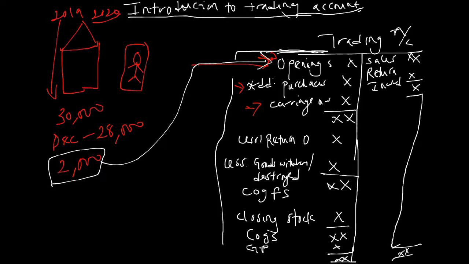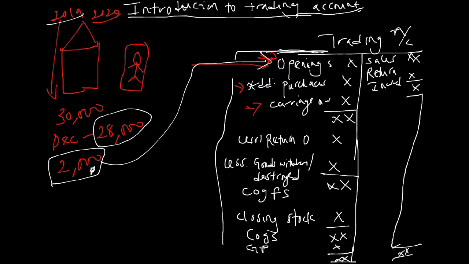Now, this opening stock won't be enough for us to sell for the rest of the year, because in 2019 alone we sold 28,000 naira worth of goods. So why would 2,000 naira worth of goods be enough for us to sell in the year 2020? It can't be enough.